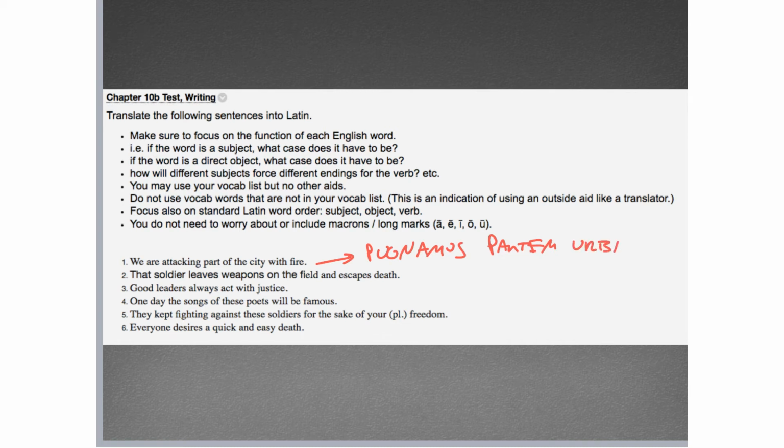Now, here's the part I want to focus on. That's why I did those other ones fairly quickly. So, with fire, your first instinct is to translate with into Latin, to have a Latin word for with. But you have to think about what that's expressing, and so what kind of ablative that's going to be in Latin. So with fire, how are we going to attack the city? By means of fire. That's going to be the ablative of means. The ablative of means does not use a preposition, so it's just going to be igne. So we attack this part of the city, partem urbis, with fire, just igne.